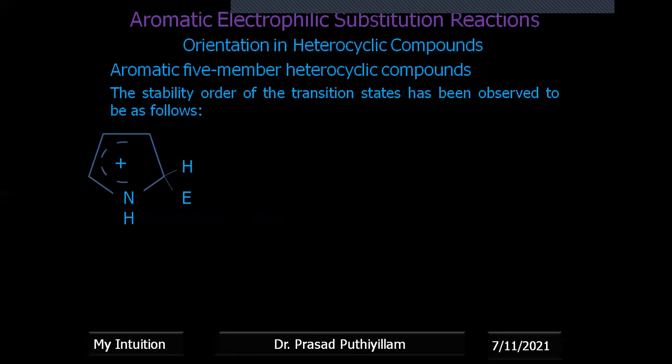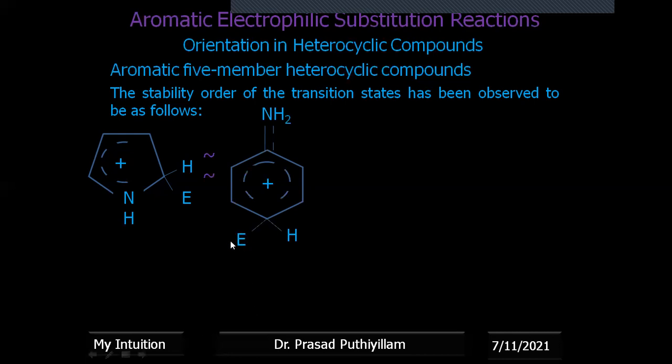taking an example. In the case of the five-membered heterocyclic ring, the substitution is shown at position 2, and in the case of substituted benzene, further substitution is shown at the para position. Even compared to ortho, which will have some steric hindrance, the para position will have better stability. So this five-membered ring, that is pyrrole, with the electrophile at position 2, has almost the same stability as NH2 in a benzene ring with the electrophile at the para position.